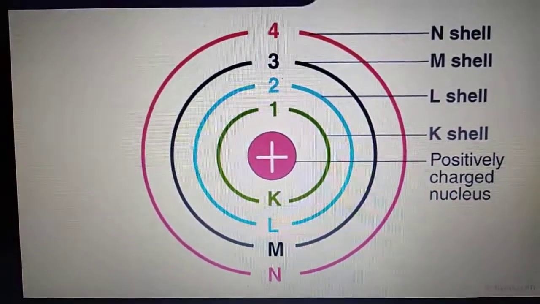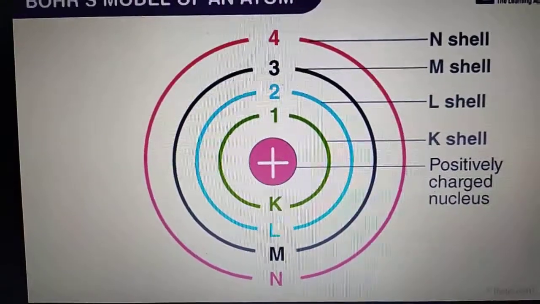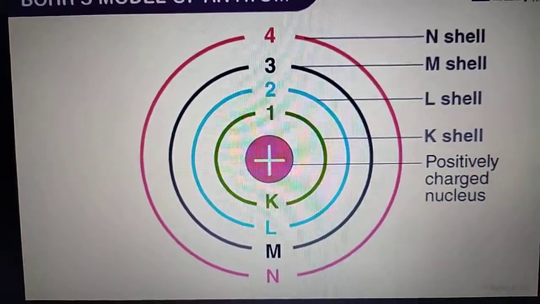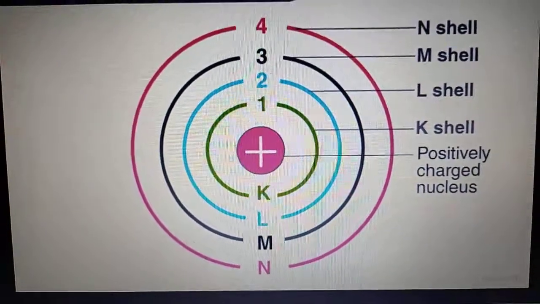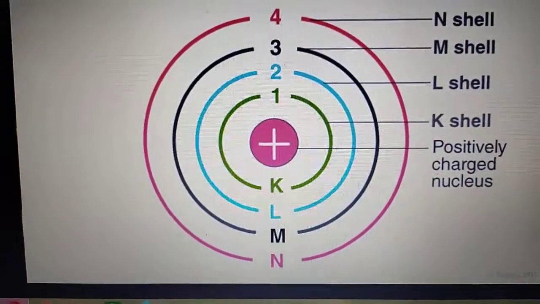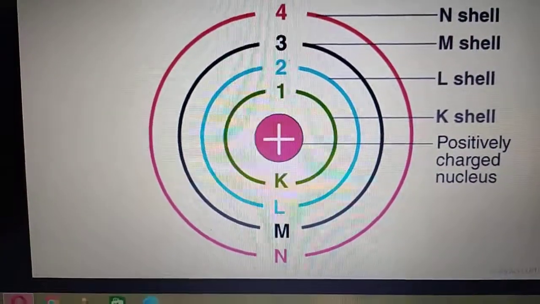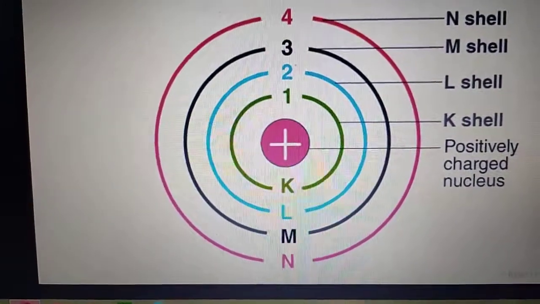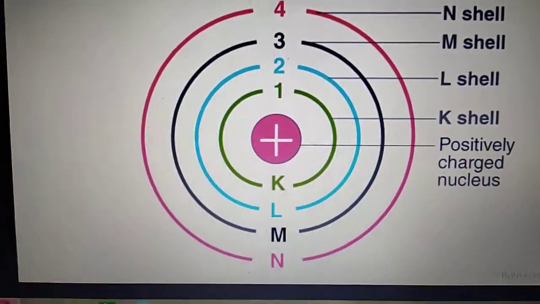Between this K and L shell, electrons will not revolve around. So electrons always revolve in certain orbits. These electrons are distributed in various orbits according to a scheme proposed by Bohr and Bury.